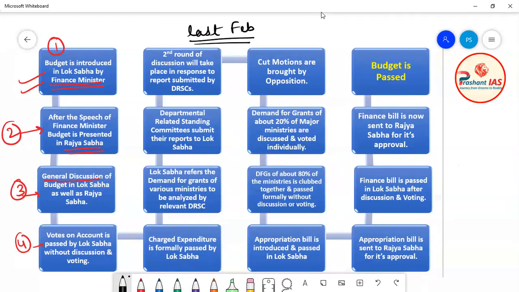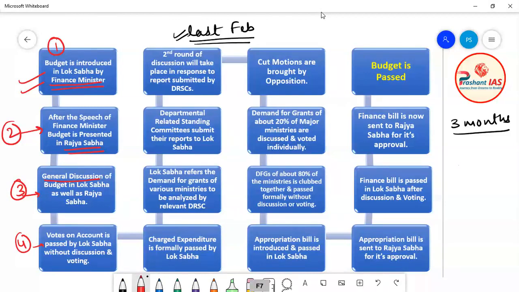Let's suppose the government needs at least 3 months. If the budget is introduced on the last working day of February, the entire month of February is gone, and the actual process will begin in the month of March.